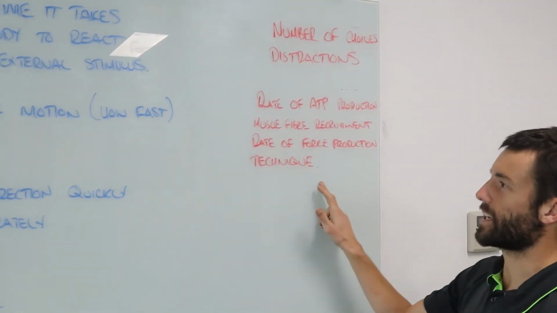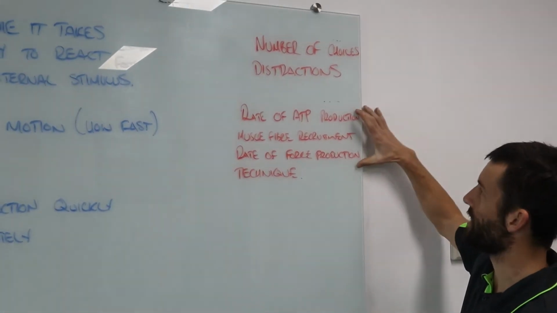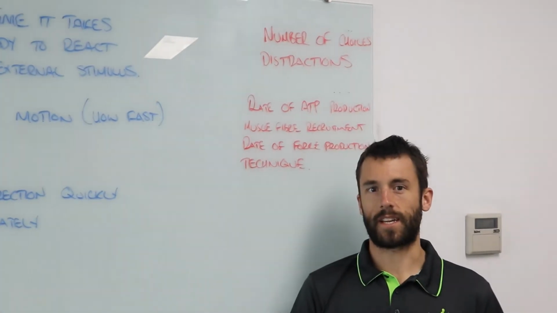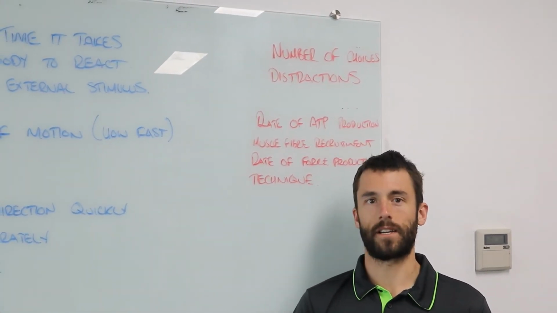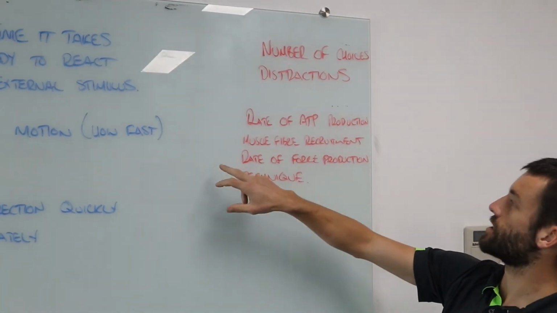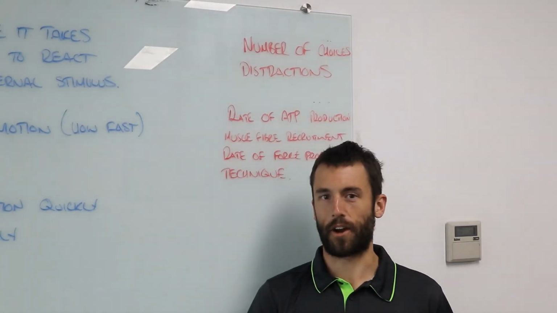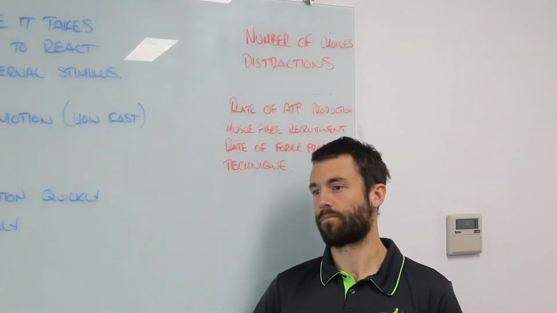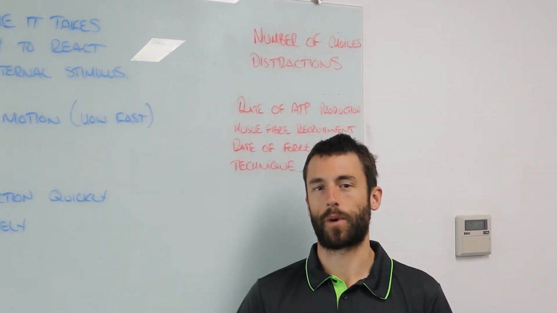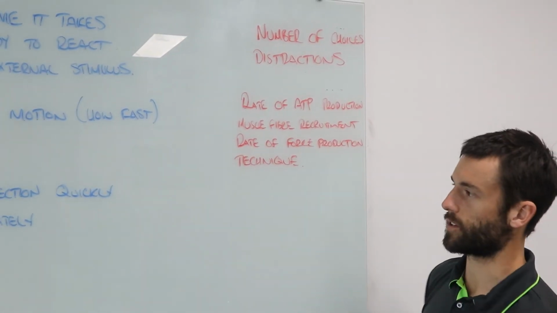And then I've got here technique, all right, because without these we cannot effectively use this here. So swimming's a really important one technically. We could get a really strong athlete, put them in the water, they might have a really good rate of ATP production, a lot of fast twitch muscle fibers, high rate of force production, but no technique, they don't go very fast. Running, probably not quite as important, but still very important. If we don't have good running technique, we're not going to get that very high speed. So that technique aspect's really important.